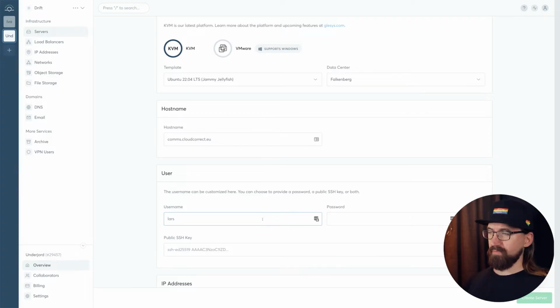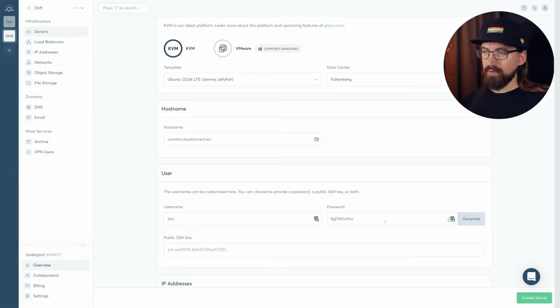Username. So these authorization credentials, you probably want to use the username Lars as well because it's a very good name. As for password, generate your own. I don't want you stealing mine. Get your own password. And I'm just going to paste that somewhere else, usually a password manager, so I have it when I need to sudo or if there's trouble with logging with the SSH key.